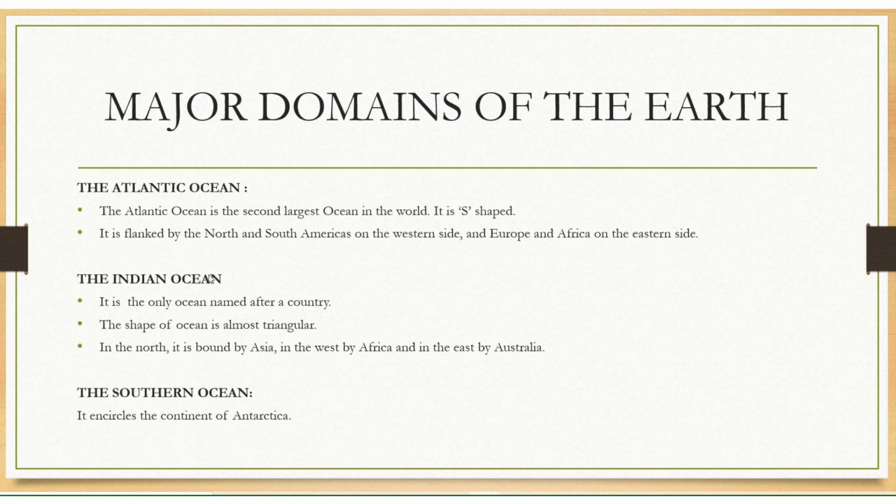The Indian Ocean is the only ocean named after a country. The shape of the ocean is almost triangular. In the north, it is bound by Asia, in the west by Africa, and in the east by Australia. The Southern Ocean encircles the continent of Antarctica.